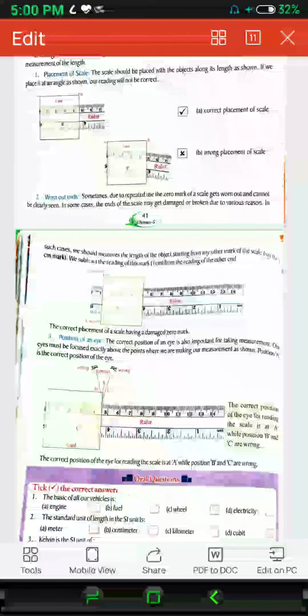Suppose the zero mark is not there, and you are measuring the first point at 1 centimeter and it reaches 11 centimeter, then the total length will be only 10 centimeter, because you have not measured 0 to 1 centimeter at the first. So you have measured from 1 to 11, so the total length of the thing will be only 10 centimeters. In this way you can still use the same worn out scale.